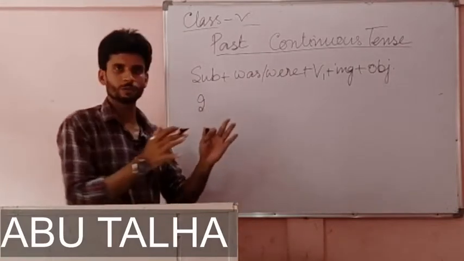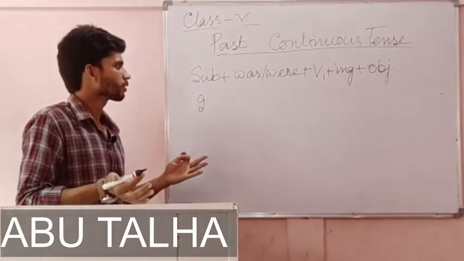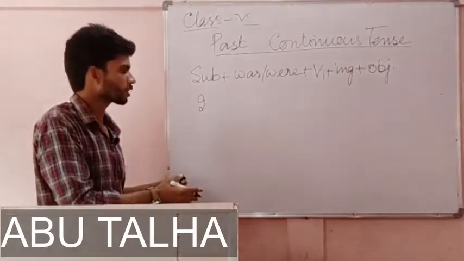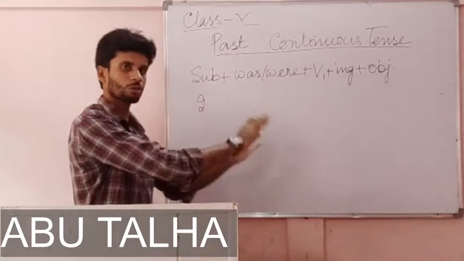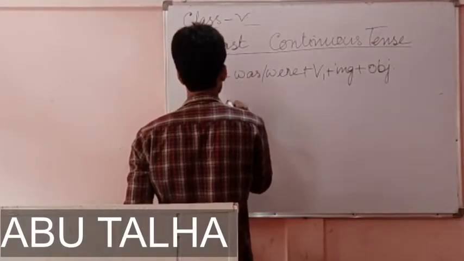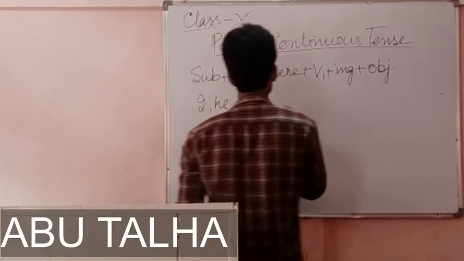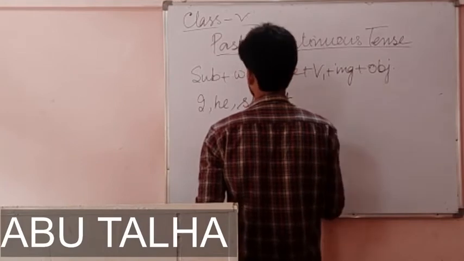I'm talking about only past continuous tense. First, when to use was, and then I shall go to when to use were. I, he, she, it.